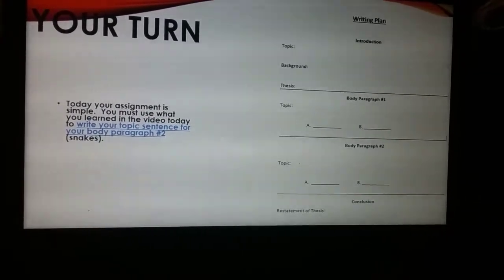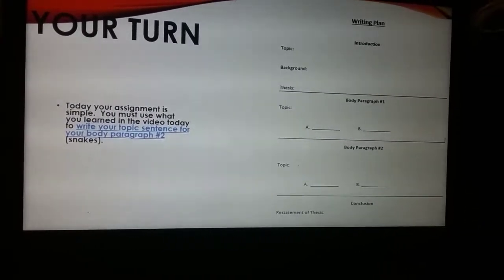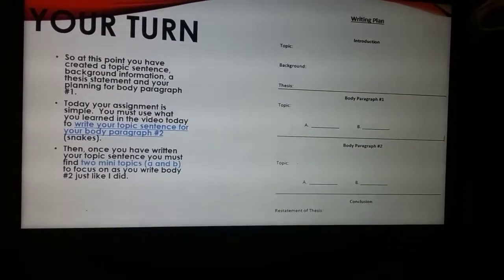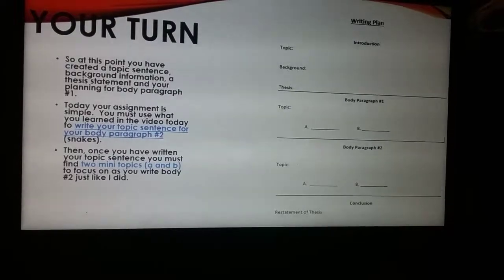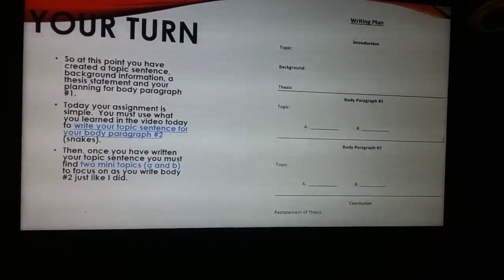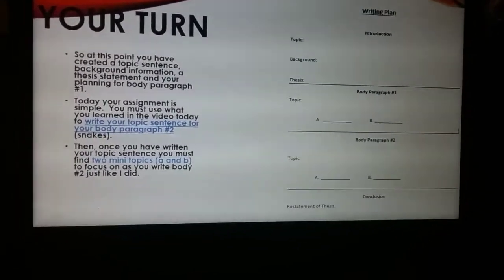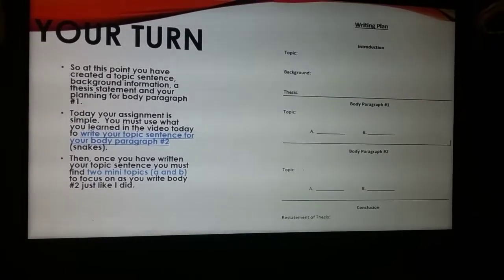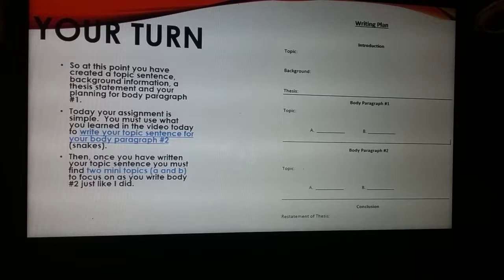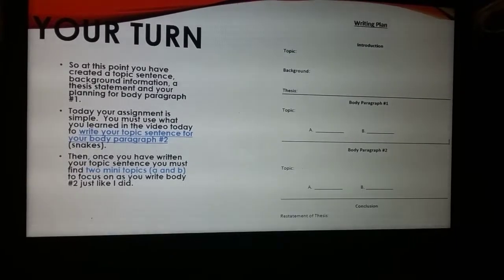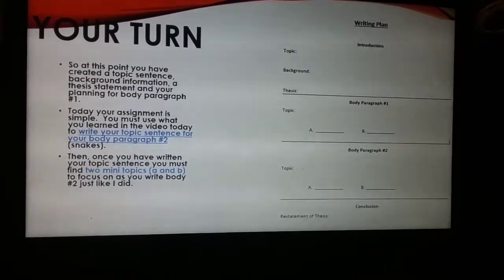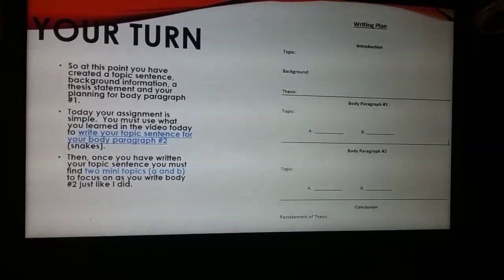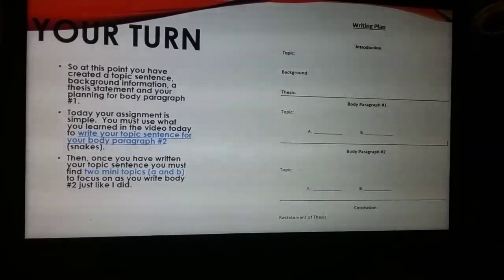Now, before we move forward, if you have not completely planned your body paragraph number 2 because you either came into the class late or you just have not done the work, you need to go back to the online classroom and review all of the writing videos. They are still there. I never delete those posts.